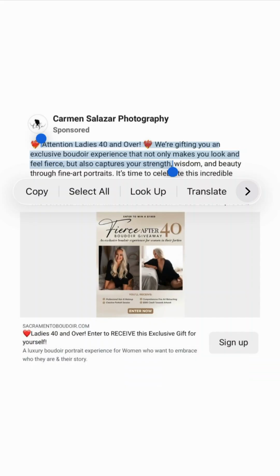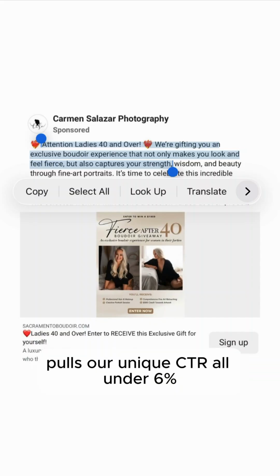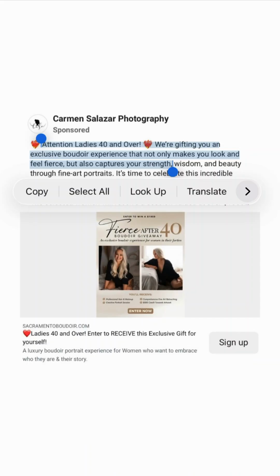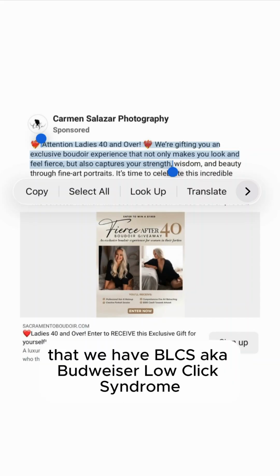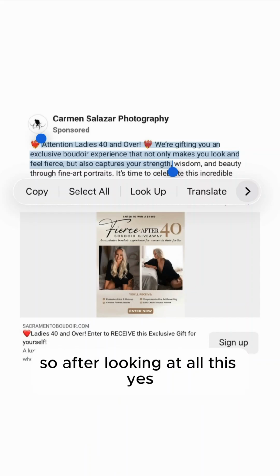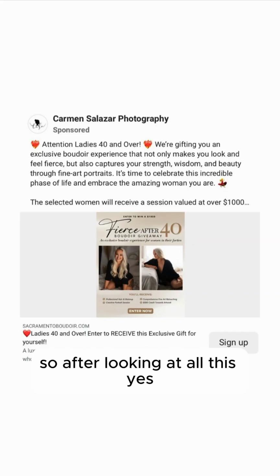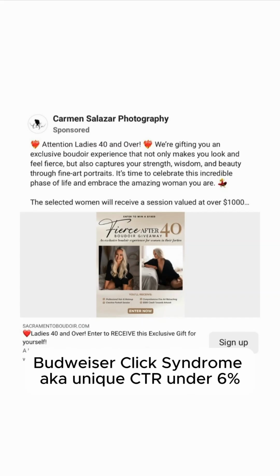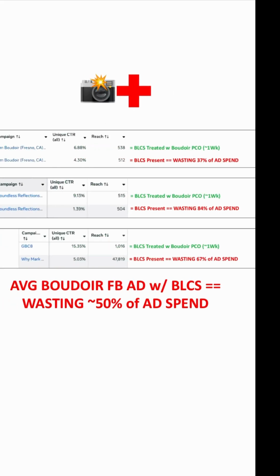So the consequence of this is way, way, way more women scrolling by our ad than necessary that instead we could have not had happen. And it pulls our unique CTR all under 6% and actually increases the probability that we have BLCS, aka boudoir low click syndrome. So after looking at all this, yes, I do believe this boudoir Facebook ad has BLCS, boudoir low click syndrome, aka a unique CTR all under 6%.